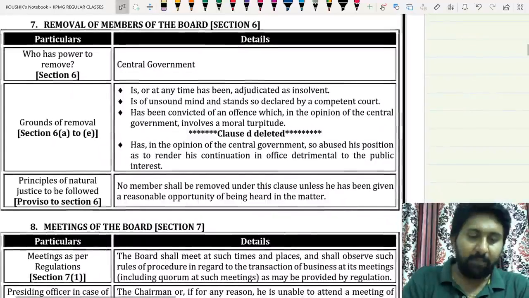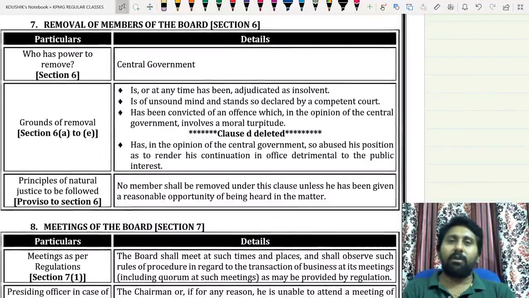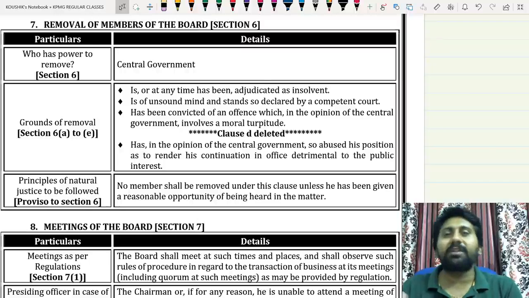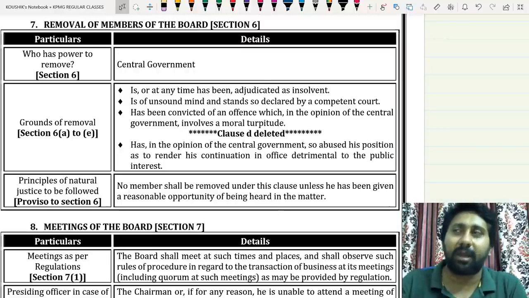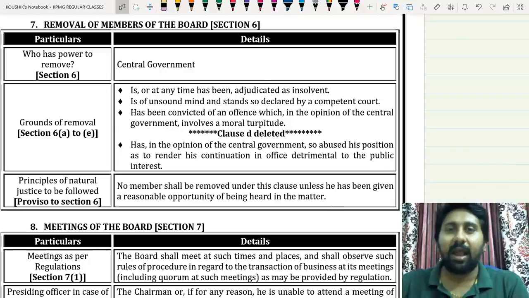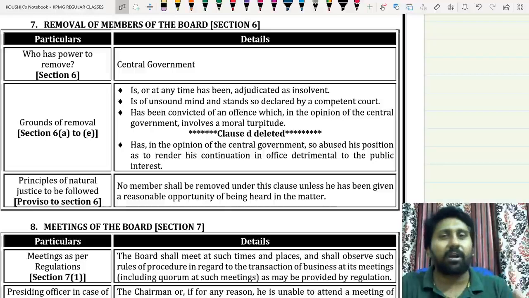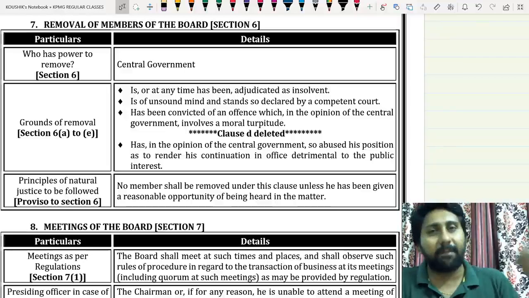Next one, removal of members of the board. Who will remove the members of the board? CG has to remove. Termination is an official honorable way to make your exit. Removal means all of a sudden it will be made. Removal can happen only on some extraordinary grounds. Termination can happen on various grounds. A better substitute came, I will ask you to terminate and then I will make others come. In the removal concept, there is no compensation. 3 months notice, everything not required. If you want to remove him immediately, you need not pay any kind of compensation. Okay, removal can happen immediately.